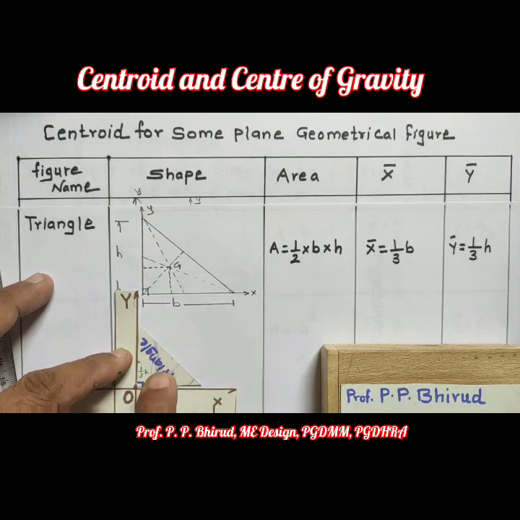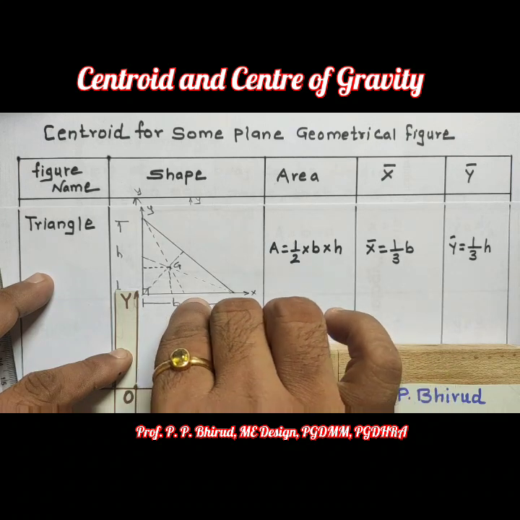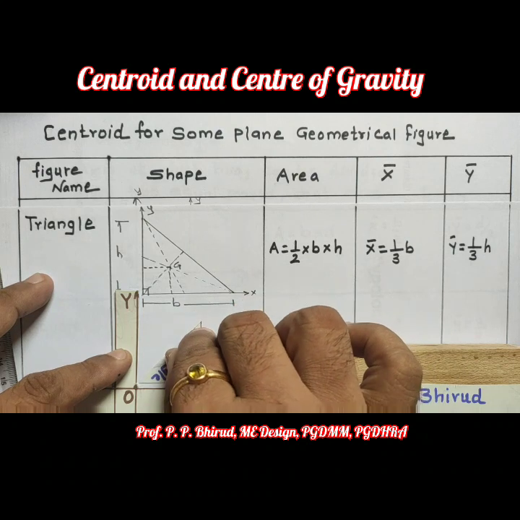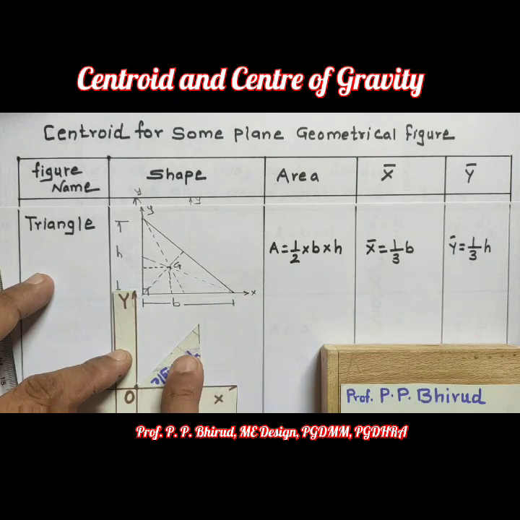Now let us try to understand the different position of triangles. In the first case we have kept this triangle like this. Now we change the position. Now this right angle, 90-degree, is at opposite side. So now x bar and y bar will be changed. So we know that this x bar is 1/3 h from 90-degree corner and y bar also from 90-degree corner.